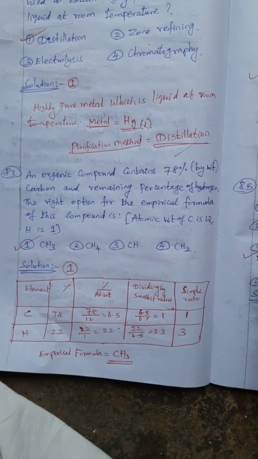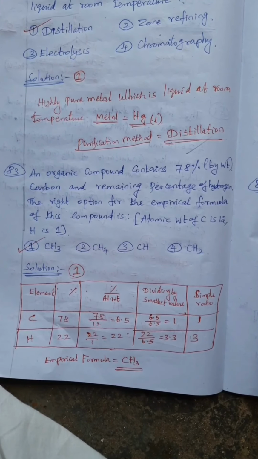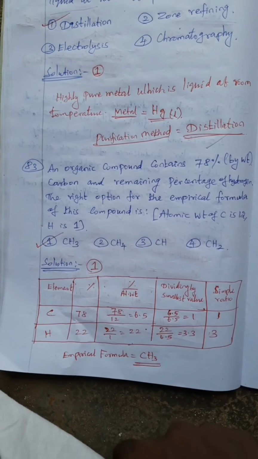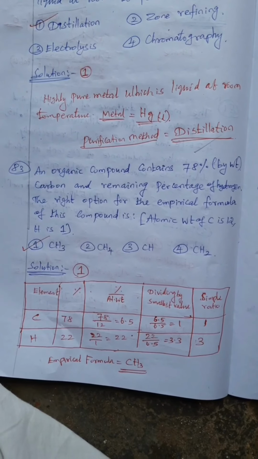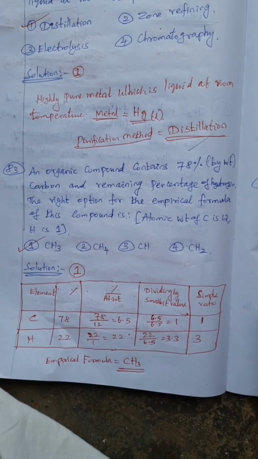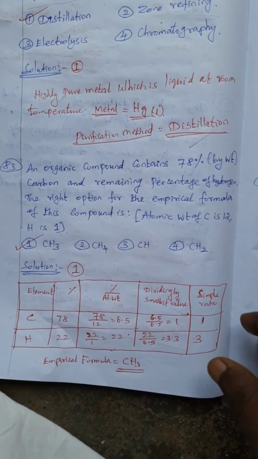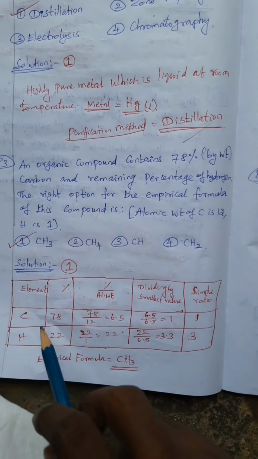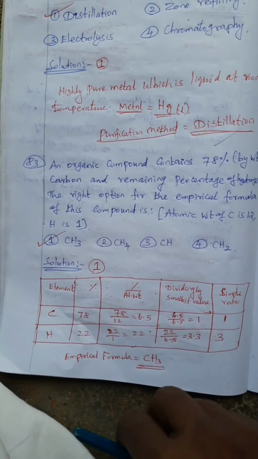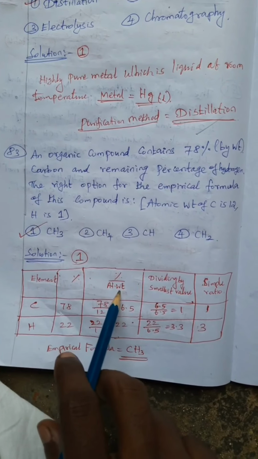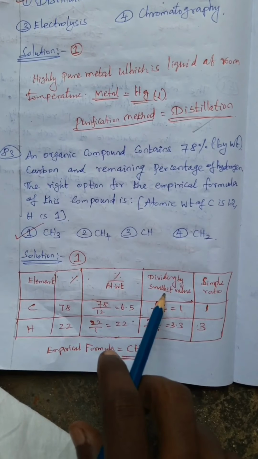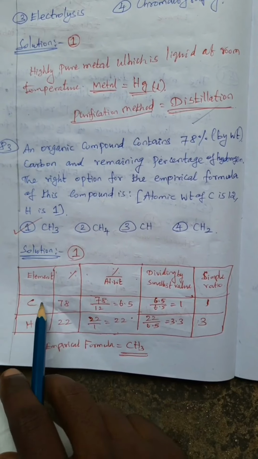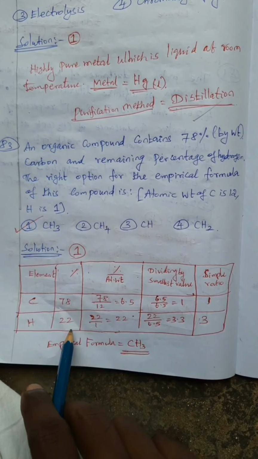Then 83. An organic compound contains 78% carbon and the remaining percentage hydrogen. The right option for the empirical formula of this compound is... atomic weights are given, carbon 12, hydrogen 1. First of all, make a small table: element, percentage, divide by atomic weight, divide by the smallest value, and get the simplest ratio. The simplest ratio gives the empirical formula. Carbon 78%, remaining hydrogen 22.